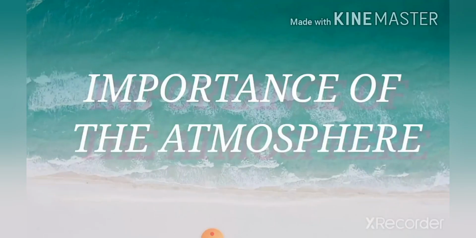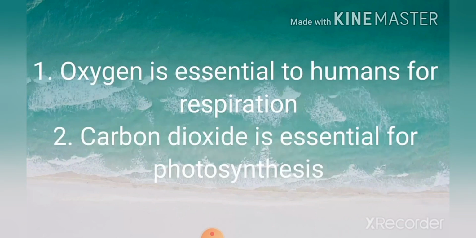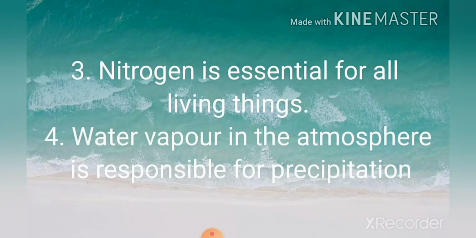Now let us learn the importance of atmosphere. Already I told you, atmosphere is one of the important factors for the sustaining of life on the Earth. The oxygen present in the atmosphere is essential for humans for respiration. Carbon dioxide is used by the plants for photosynthesis. And nitrogen is essential for all living organisms.